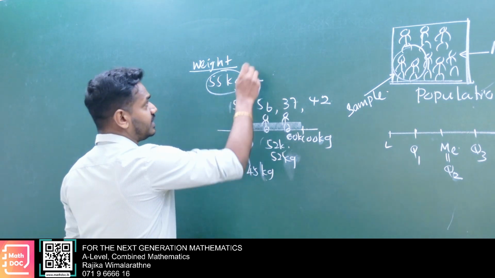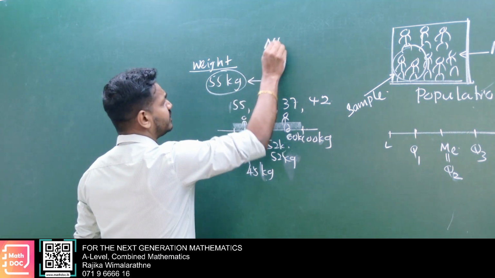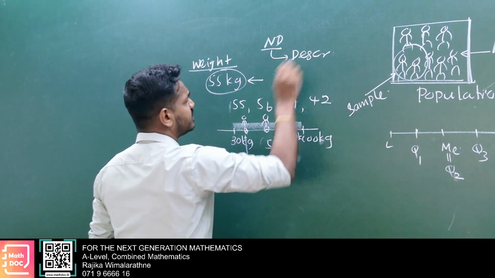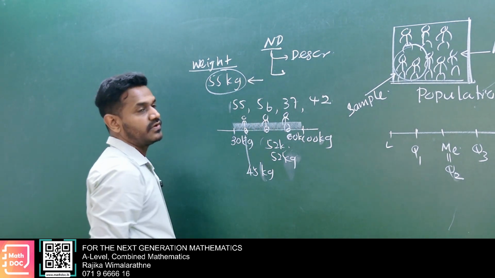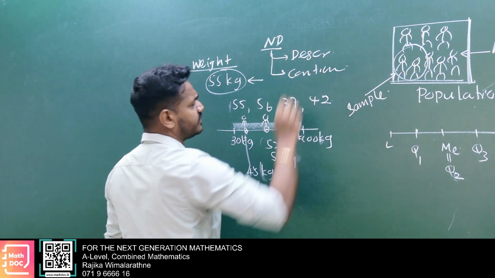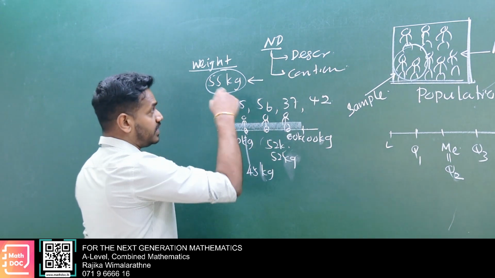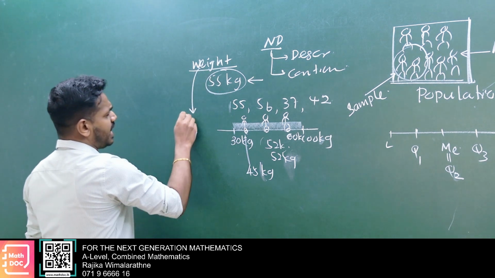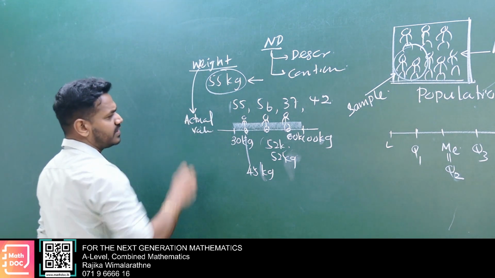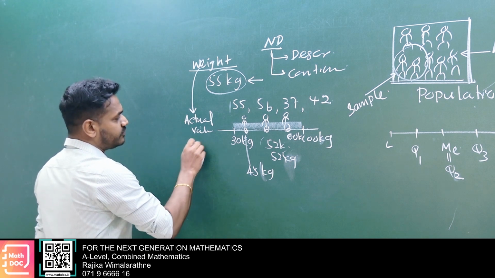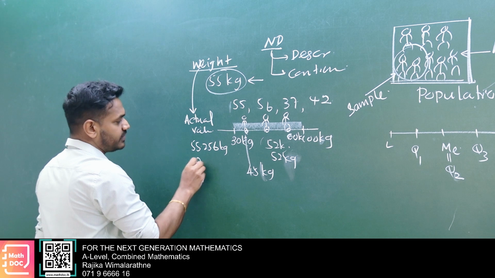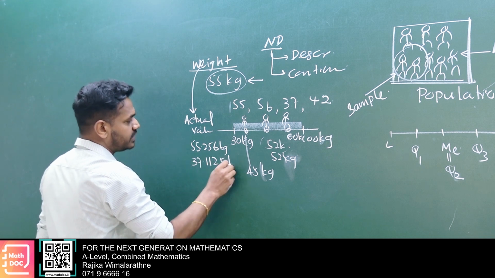Then for numerical data, one type is called discrete, and another we call continuous. Consider the actual weight values: 55.2656 kilograms, 37.1125 kilograms.